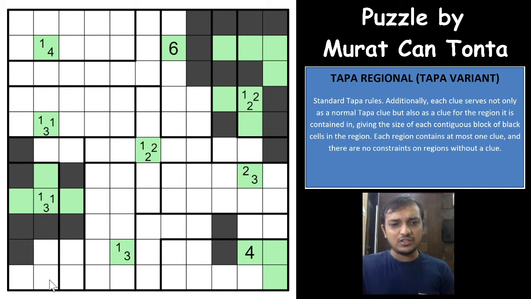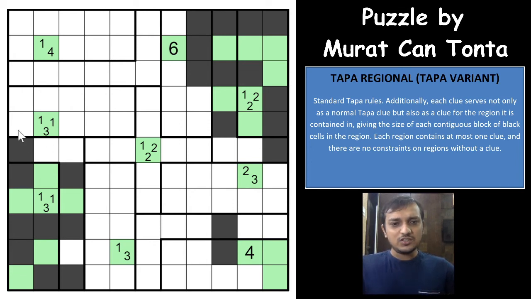So there is only one way you can do that. You have to shade this cell and this cell, because if you do the opposite way, you will have this cell stranded here, right? Which means that it will have to be this cell and this cell, and this will go out. Okay, now the 113 clue comes into play.